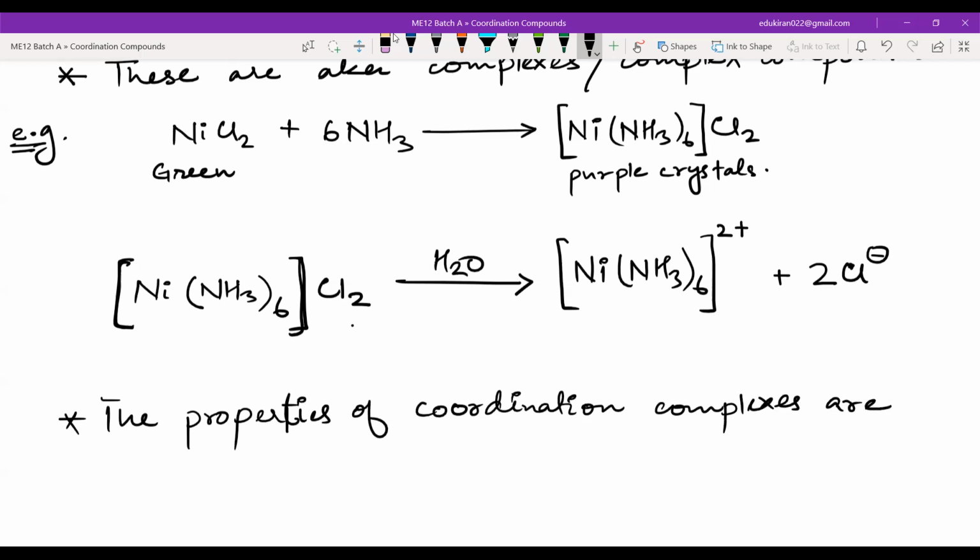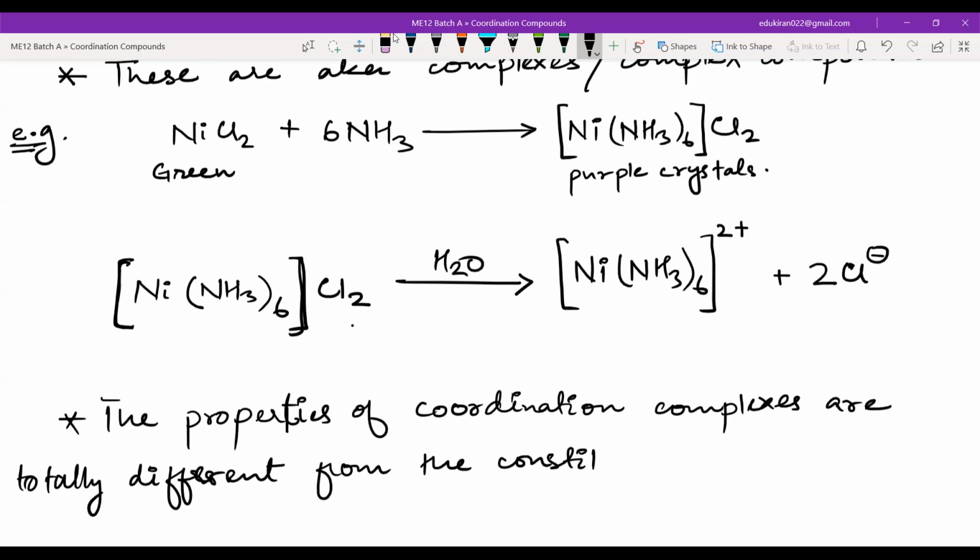Complexes are totally different from the constituents. They're totally different from the constituents.